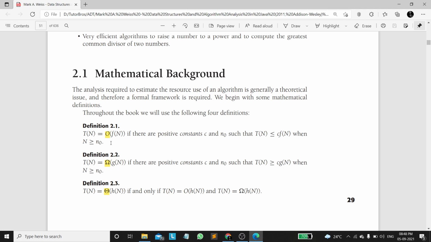Let's take a real life example. When we want to execute a program on a computer, before executing it, we calculate the time complexity, and based on the time complexity we will be changing the hardware. If we estimate the time complexity lesser, which is the lower bound, then we feel this hardware will be sufficient for this program, and after executing, the real time complexity will be higher, and the program and hardware might crash.